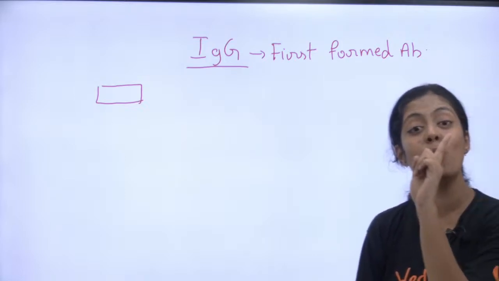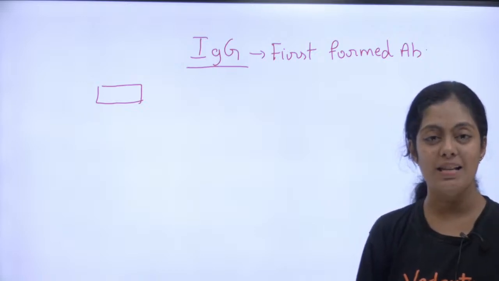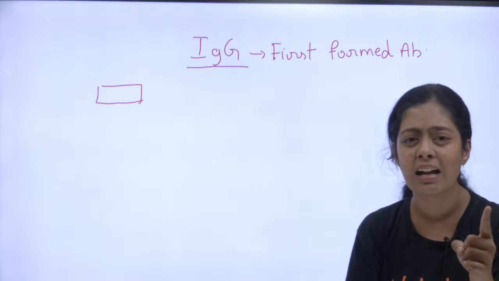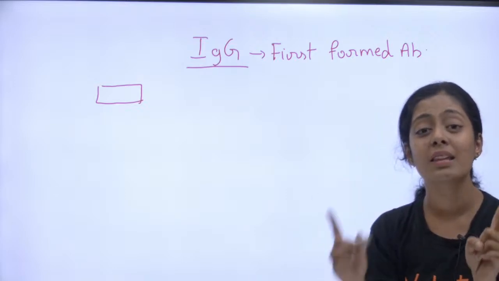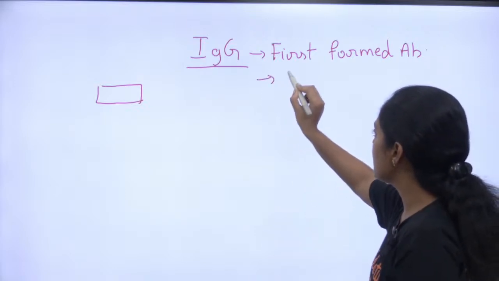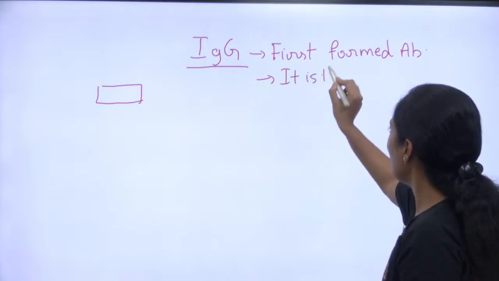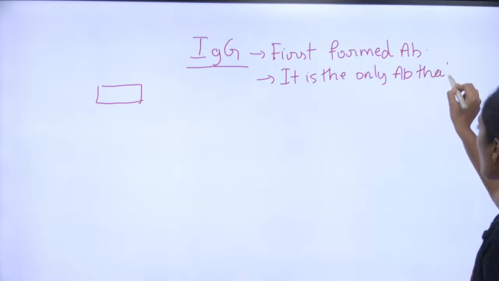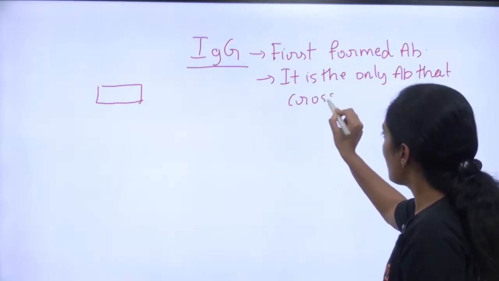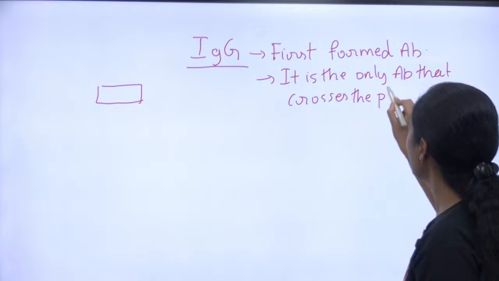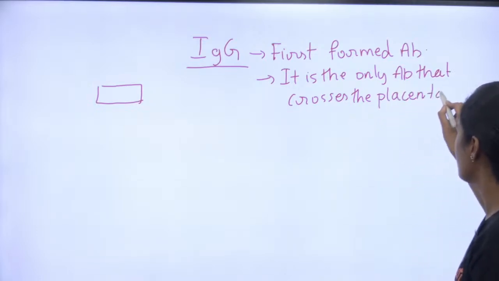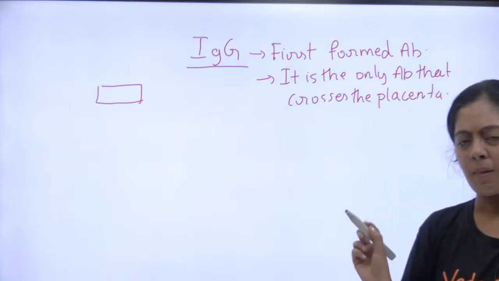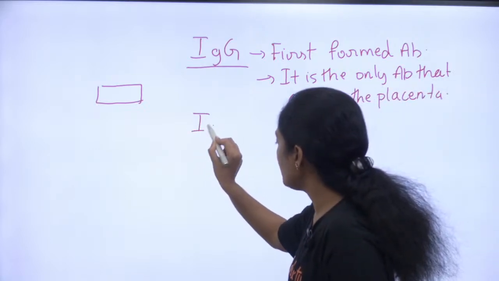Okay, and it is the only antibody which can cross the placenta. I think all of you know about placenta. It's a connection between the mother and the fetus. The only antibody that crosses the placenta, and the word 'only' is very, very important. Apart from these two, they cannot ask any other question. First formed antibody, and the antibody that we receive from our mother. Okay, so next we will do IgM.